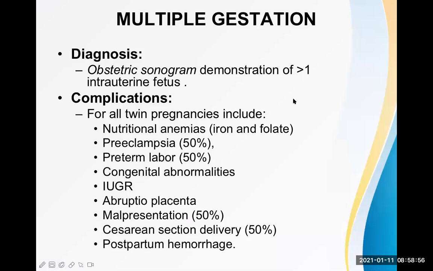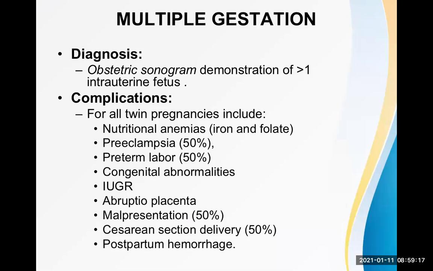Now, how to diagnose multiple gestation? It is diagnosed by obstetrical sonogram or ultrasound. This is a very easy diagnosis. Even during clinical examination, we can suspect it because the abdominal size looks bigger than normal, because everything is extra there.